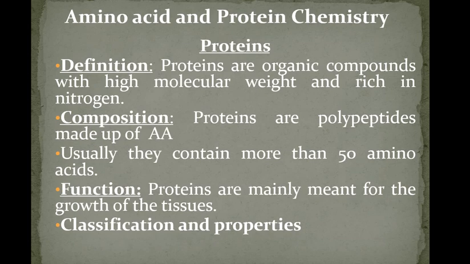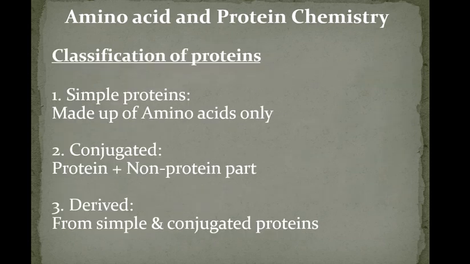Now classification and properties also we will see about the proteins. Proteins are classified into different types, mainly 3 types, based on different criteria. Here the proteins are classified based on the composition.